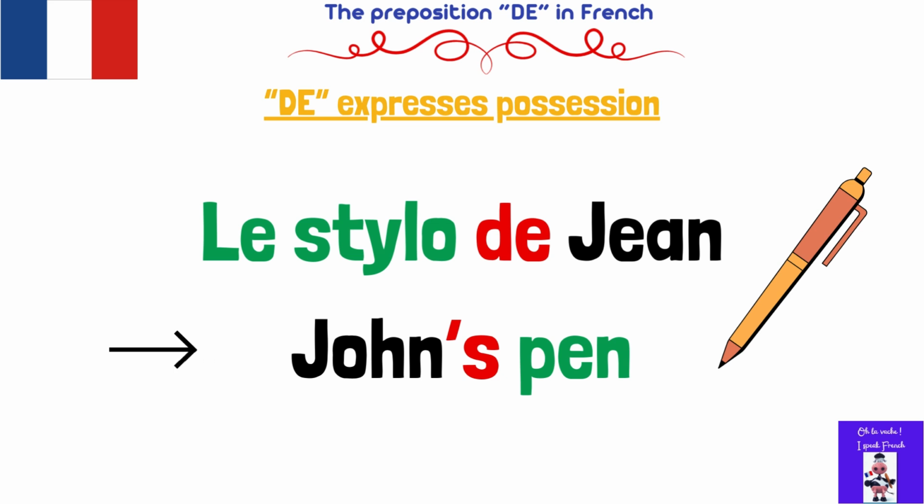So we don't say Jean de stylo. This is the English order. In French, we have to invert the order. So we have le stylo de Jean, John's pen. Okay, so far? Great job, guys.